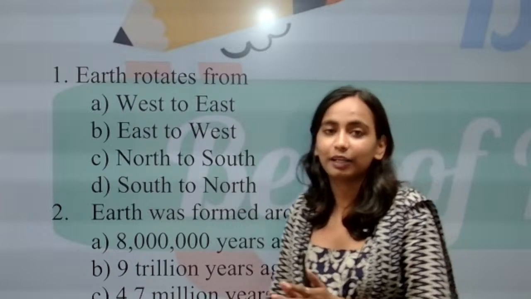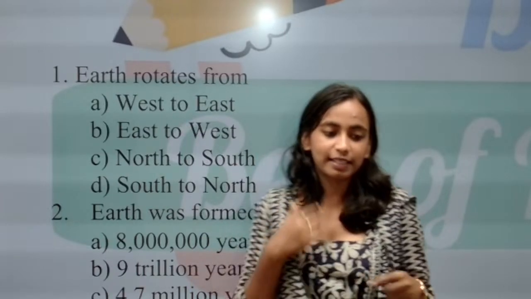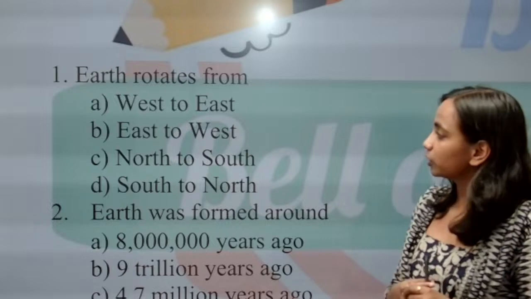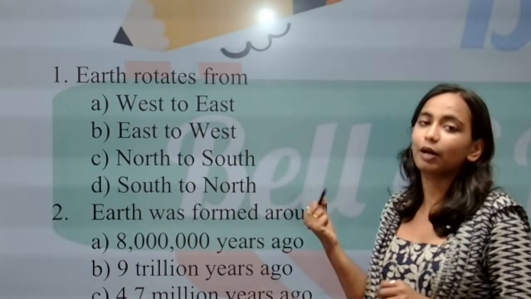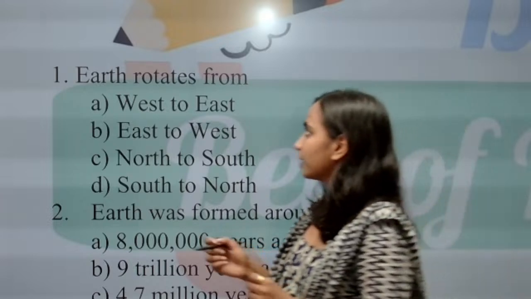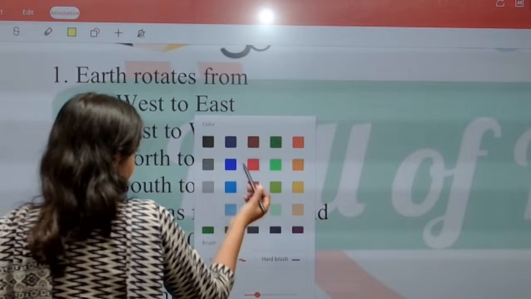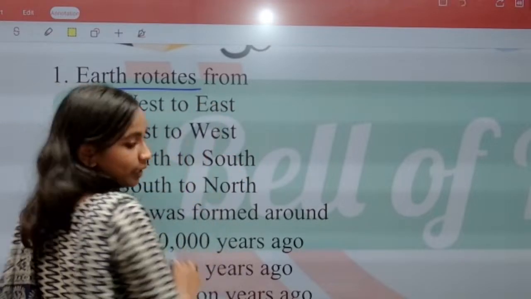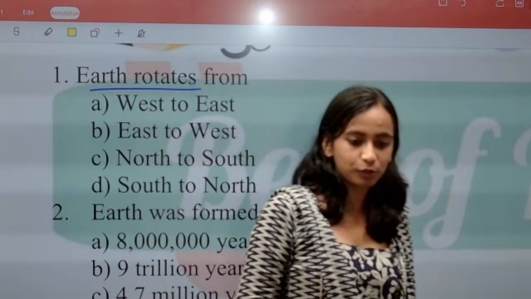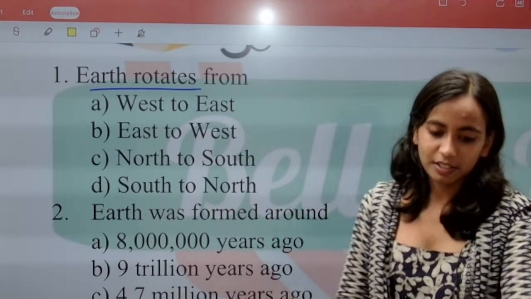The question number 1 that you can see on your screens is Earth rotates from. Earth किस direction में rotate करता है? Earth rotates from east to west, west to east, north to south, south to north. What is the direction for the rotation of Earth? In which direction Earth rotates? Everyone, provide your answers. What will be the correct answer?